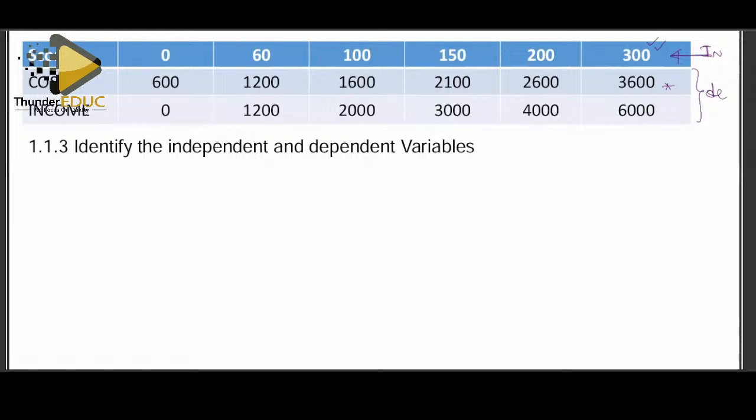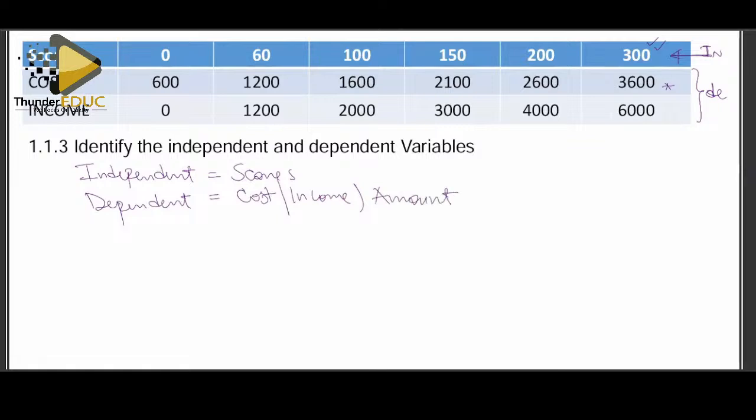So the independent, in this scenario, we shall say scones. And the dependent is the cost or income. You can say amount. This amount will depend on the number of scones, whereas the number of scones does not depend on the amount.